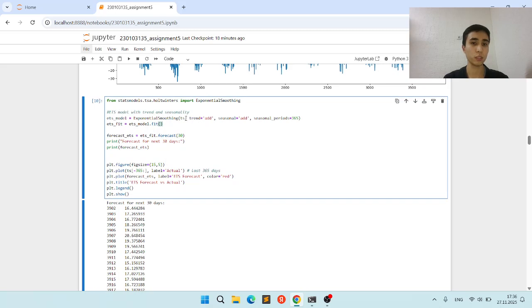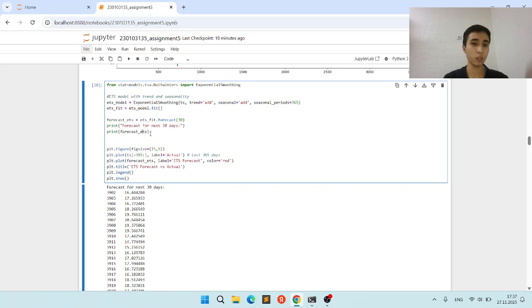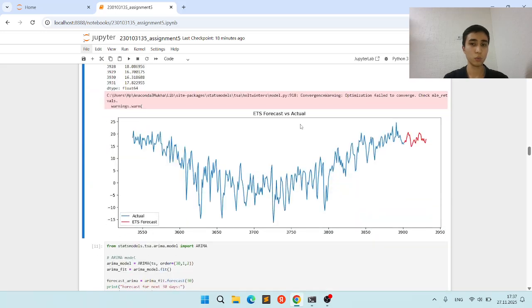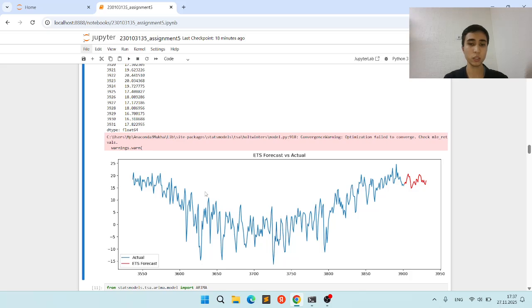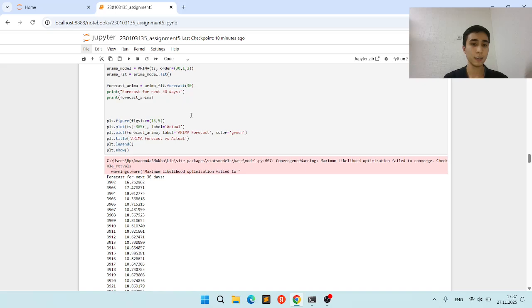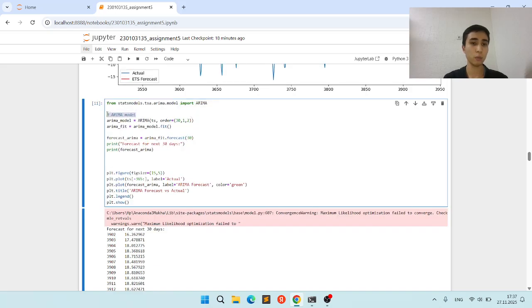The next task is to build and fit the ETS model. We give it some parameters, with seasonal periods 365, and we forecast for the next 30 days. Here we see visually the blue one is the actual and the red one is the predicted forecast. The next model is the ARIMA model.